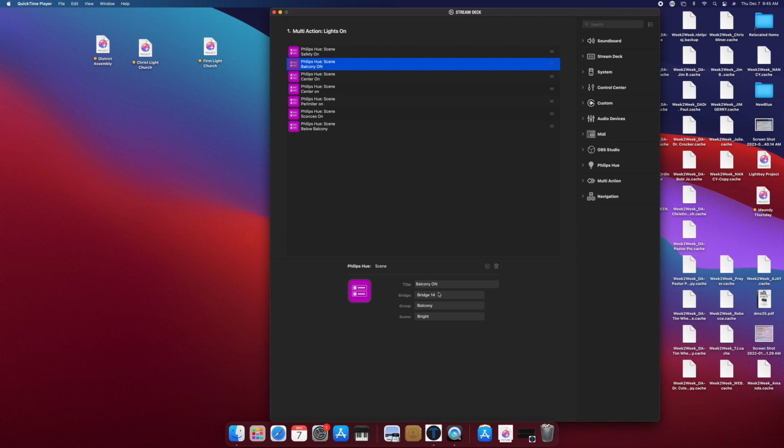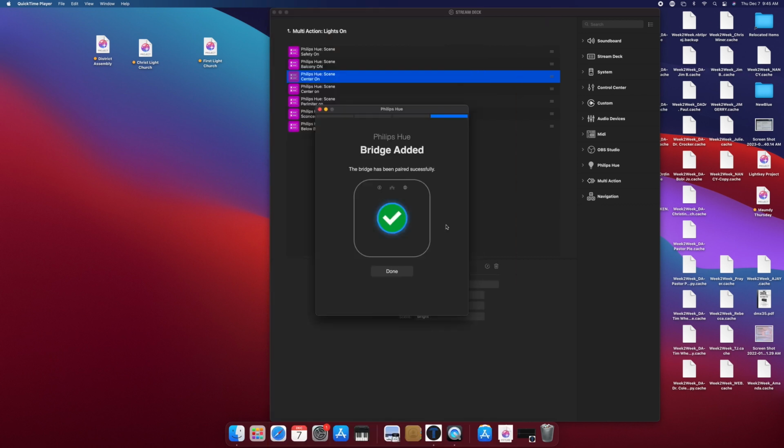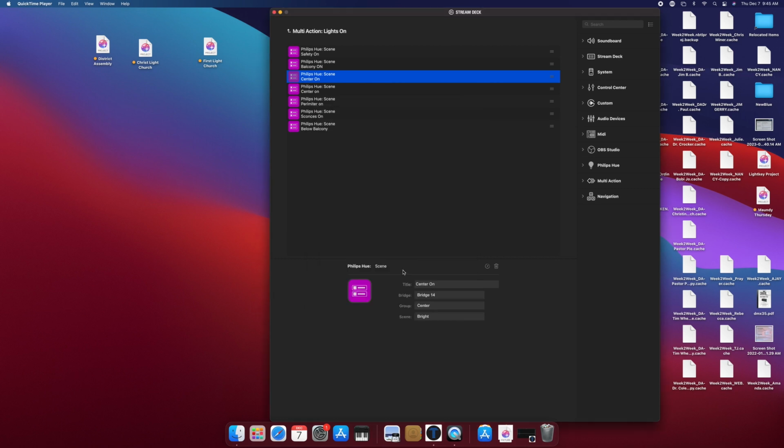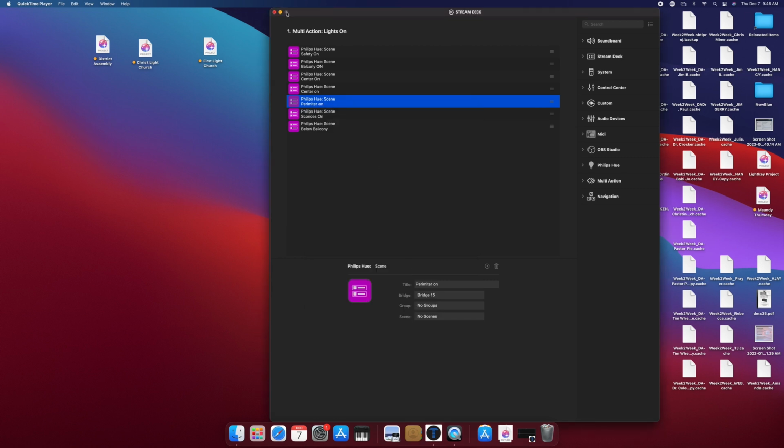all of these bridges, we're gonna click Add New, Discover Bridges, click Pair, and these are all, click Add New, Discover Bridges again, click Pair, and then Done. You can close that out.